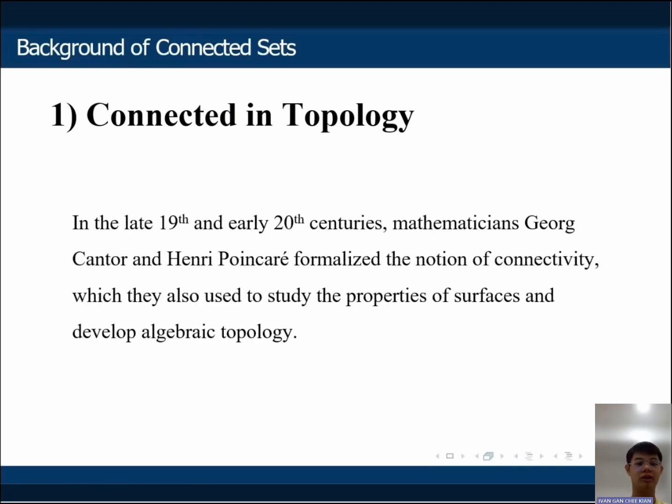In the late 19th and early 20th centuries, mathematicians Georg Cantor and Henri Poincaré formalized the notion of connectivity, which they also used to study the properties of surfaces and develop algebraic topology.